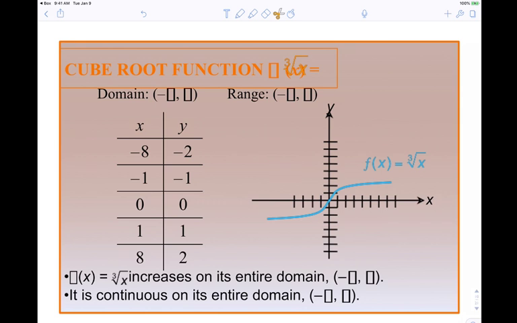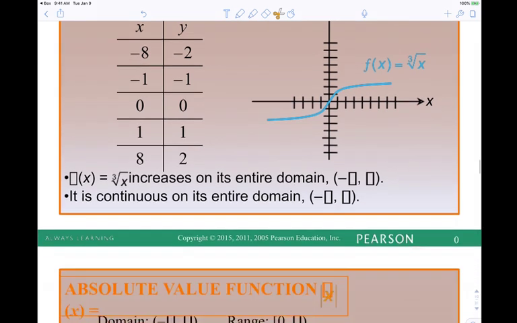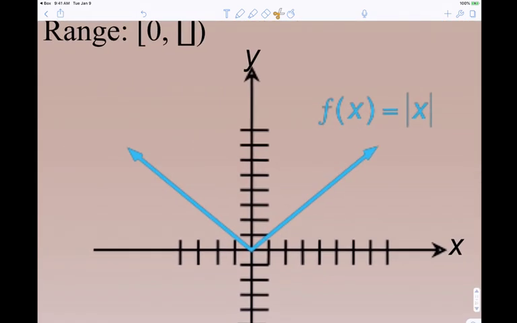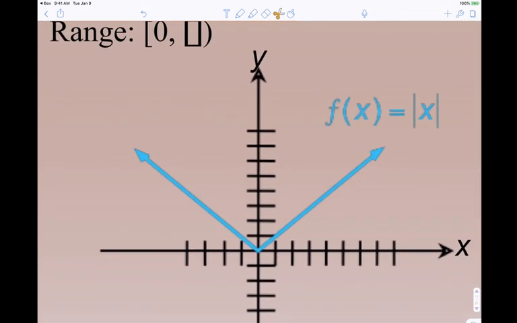Give me just a moment. Okay, and this is a classic one, absolute value. Really quickly, tell me domain, very left to very right. Negative infinity to infinity. The range, the very bottom to the very top? 0 to infinity. Is the function increasing, decreasing, or constant? As we start from the far left, what is it doing first? It's decreasing. It's decreasing from where to where?